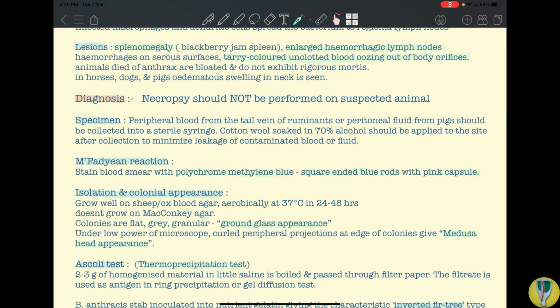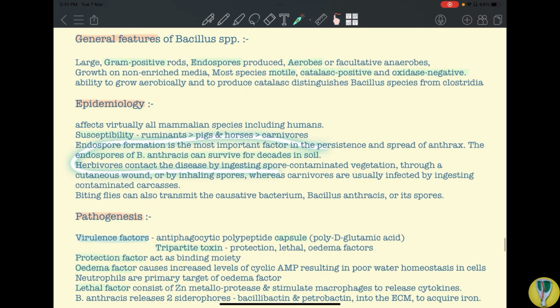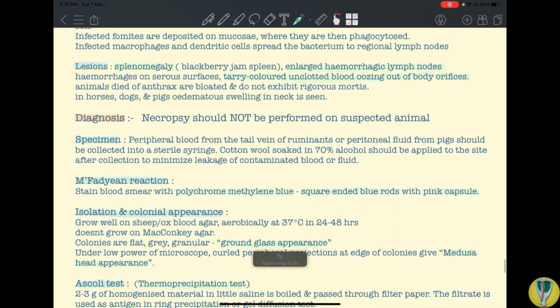So how will you do the diagnosis and specimen collection? You will take the peripheral blood from the tail vein or ear vein of ruminants, or you can also take peritoneal fluid in case of pigs. Okay, after the collection of blood, you have to soak a cotton in 70% alcohol and apply it to the site of blood collection to minimize leakage. Why? To stop any environmental contamination, because the spores are very much resistant and they can survive in the soil for many decades. So we have to stop the environmental contamination at any stage.